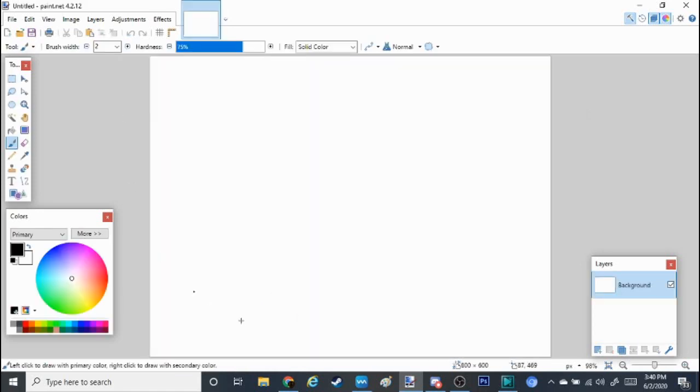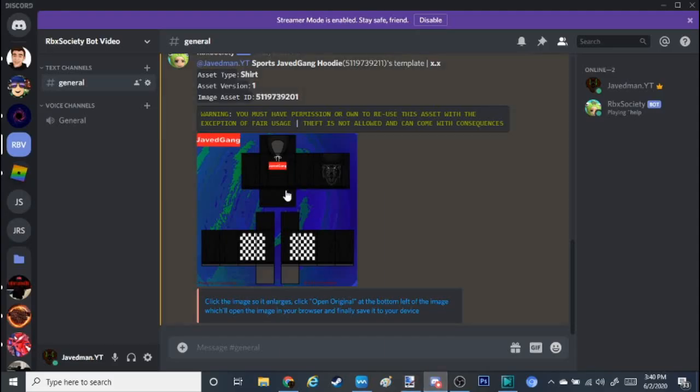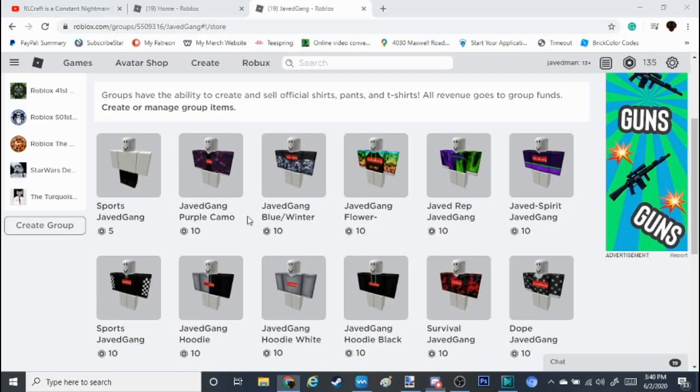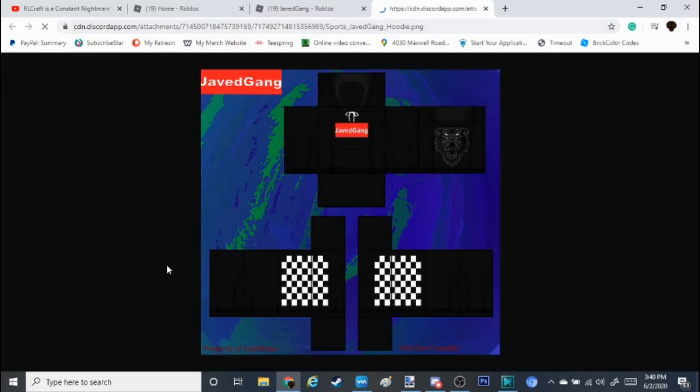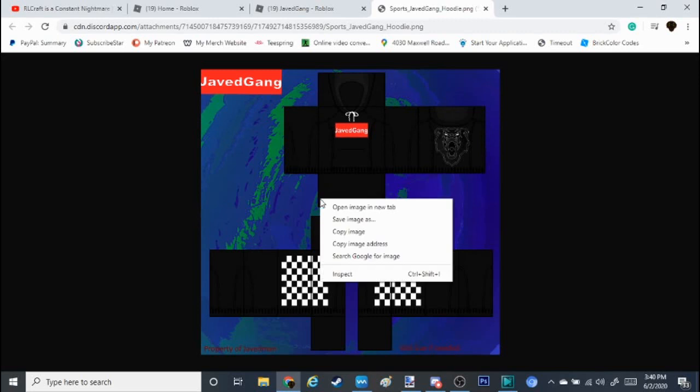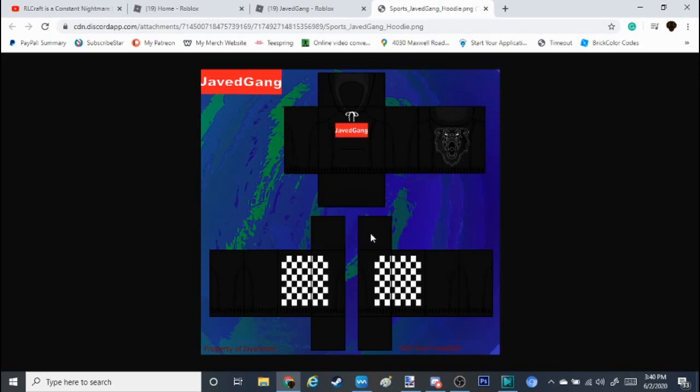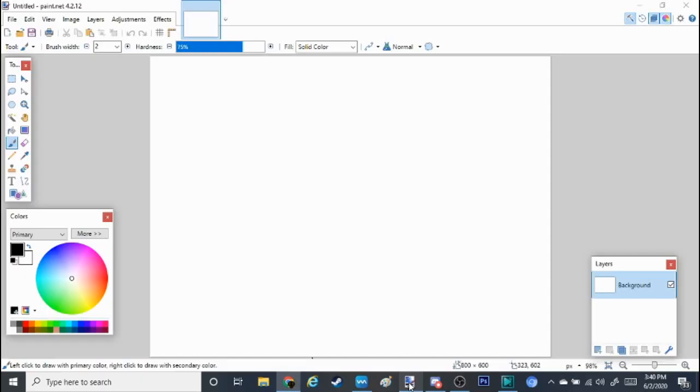But if I go here, I want to center click this. It's going to take me to this area. You're going to right click it, then you're going to left click the copy image, or you could save the image depending.